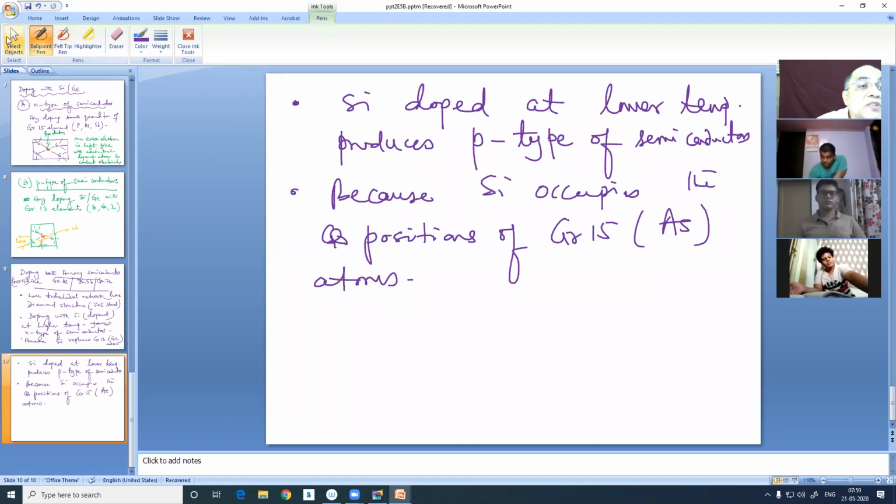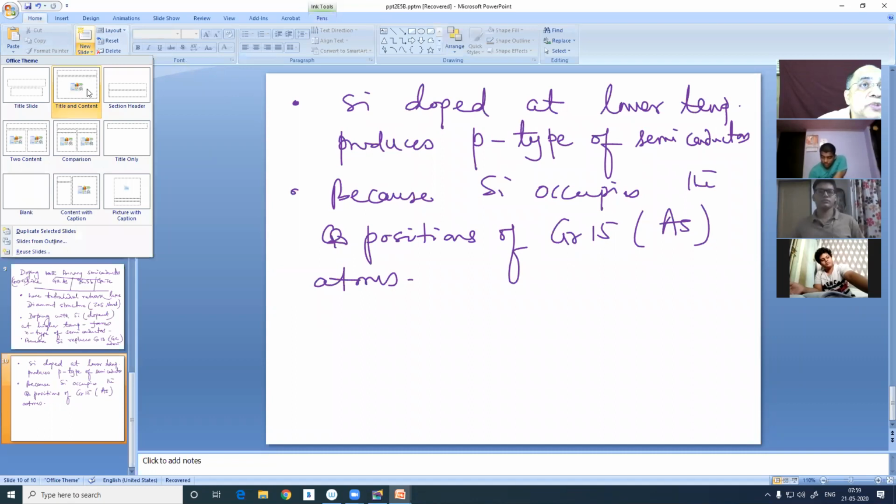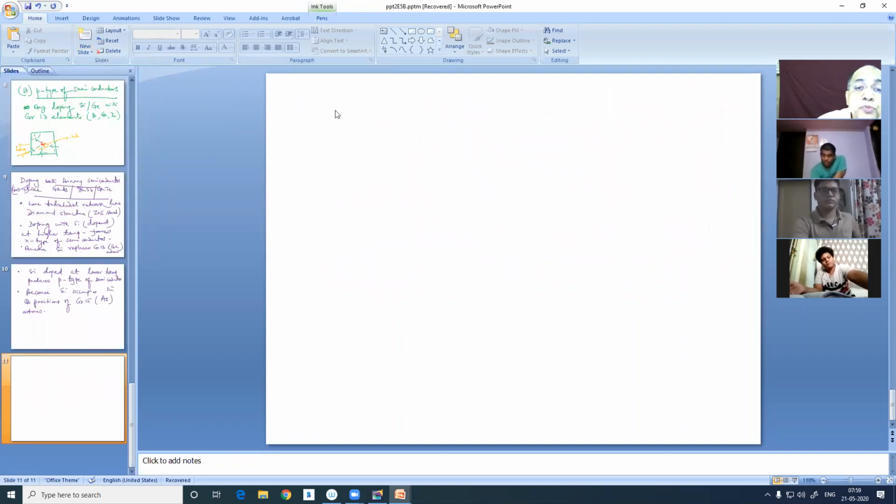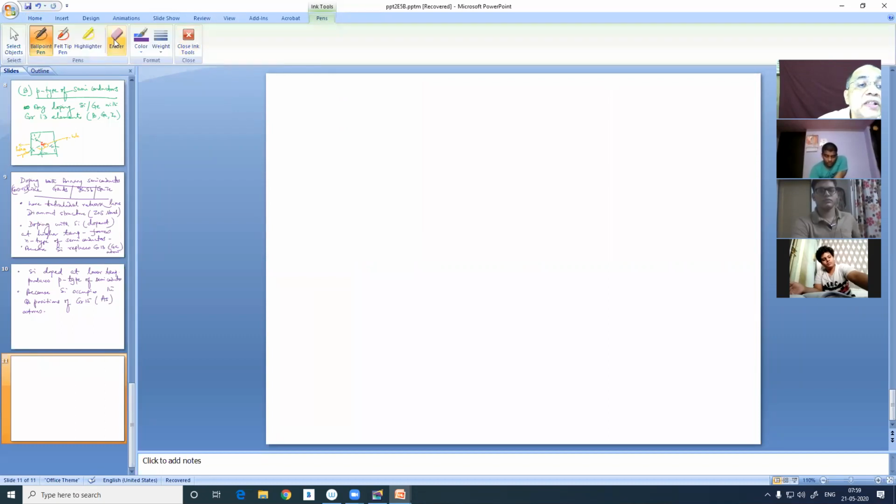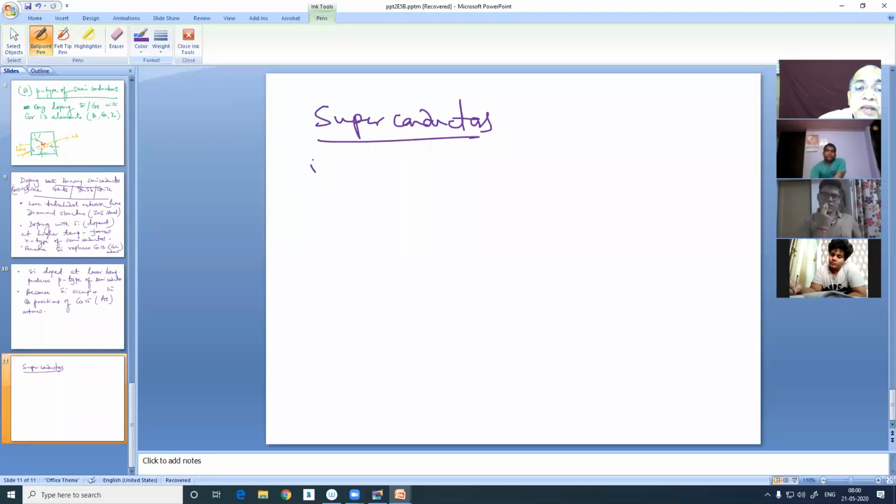Now, the last but not the least, to talk something about superconductors. We write a few things, 2 minutes. Every metal at or near 0K behaves as a superconductor.